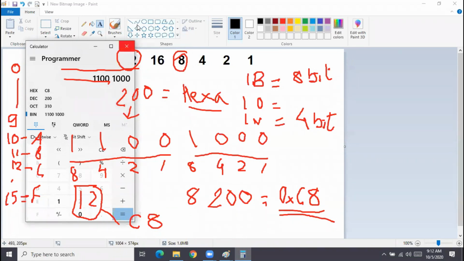Clear, guys? How to convert a decimal value into hexadecimal? It's a notation for indicating hex, to indicate that whatever number is following is the hex value of some decimal number. So that is the notation 0x.